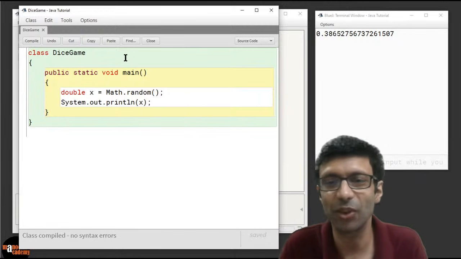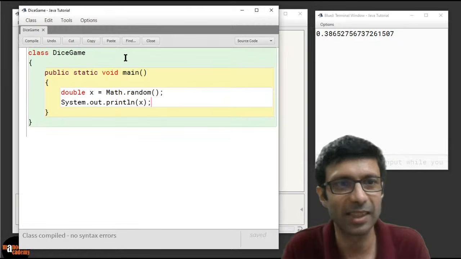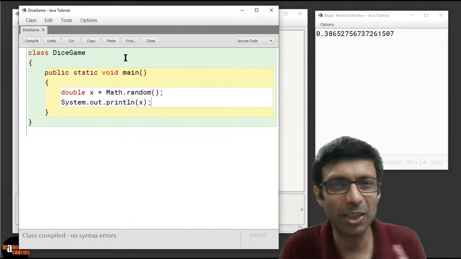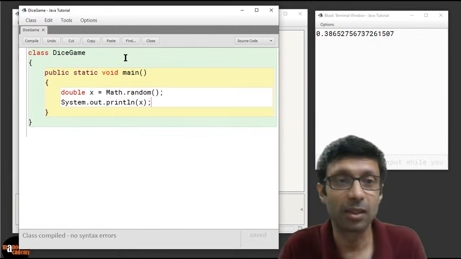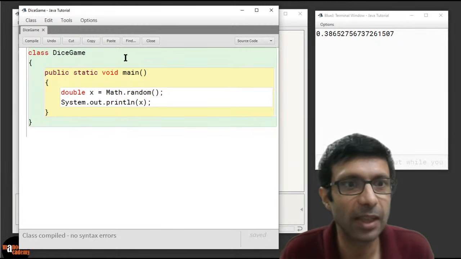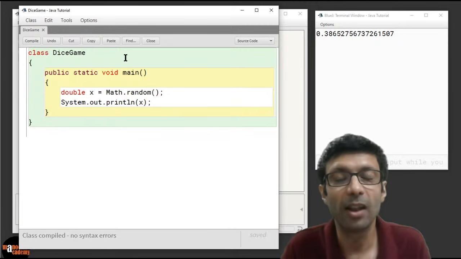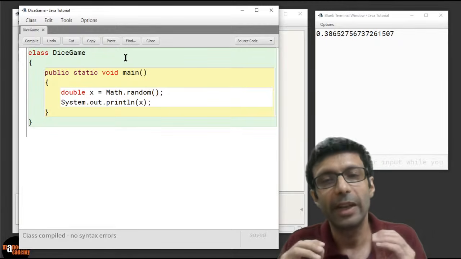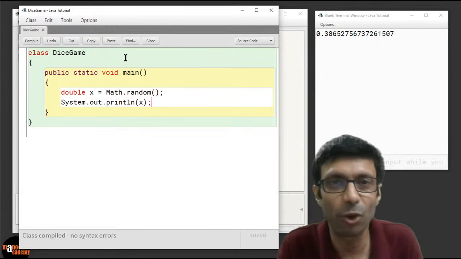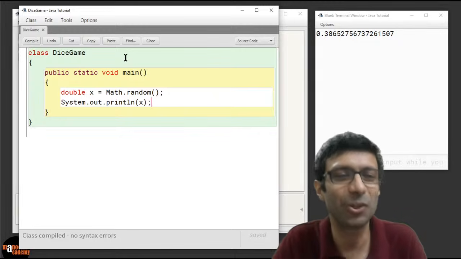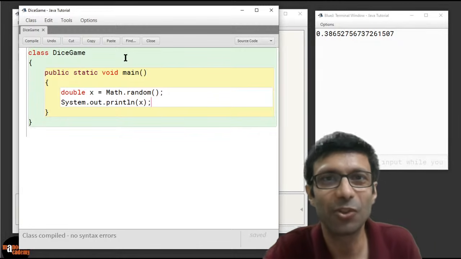But what does a dice generate? A dice generates random numbers from 1 to 6. So we are going to become maths wizards here, right? We are going to do some maths tricks. Yes, Infinity is asking why this is between 0 and 1. Because Java's random number generates decimal values from 0 to 1, and we can modify it to make it a dice. What is the trick we are going to do here?